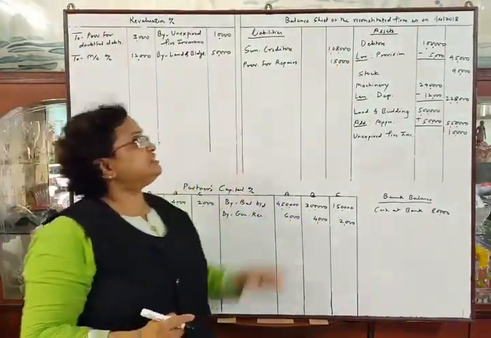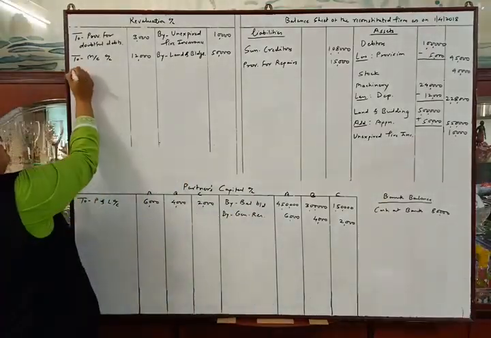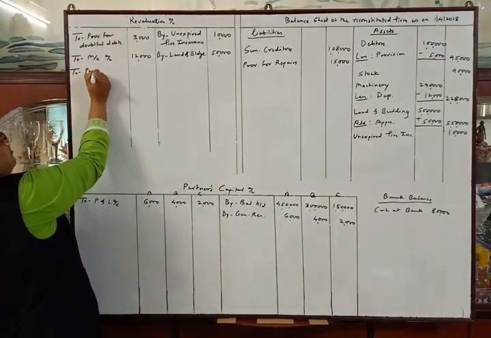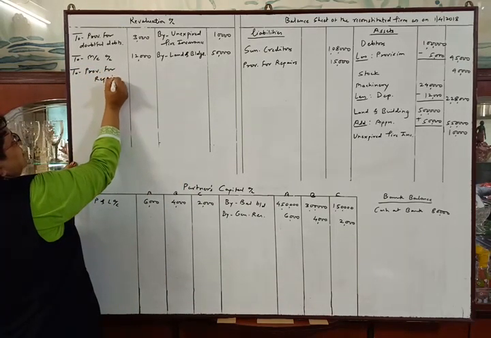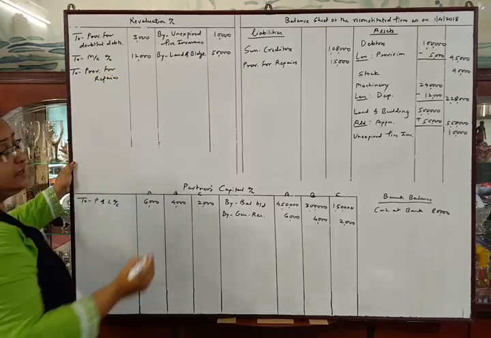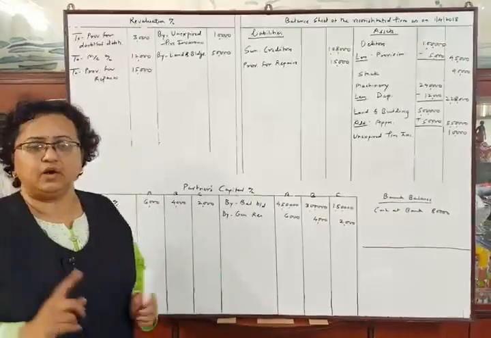Due to this provision our liabilities are increasing, so it will be a loss to provision for repairs, that is rupees 15,000. Now the next adjustment.